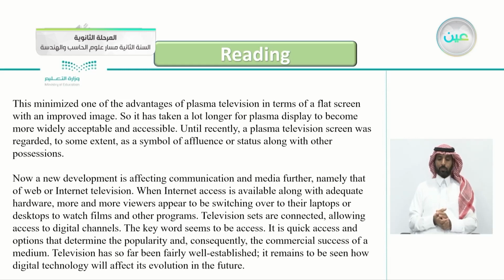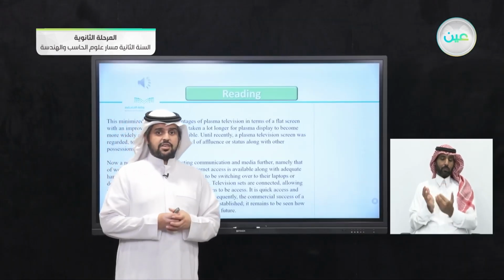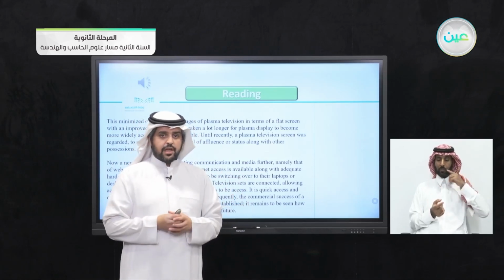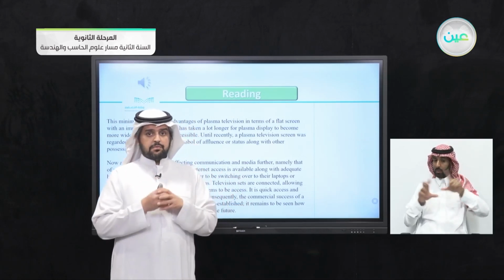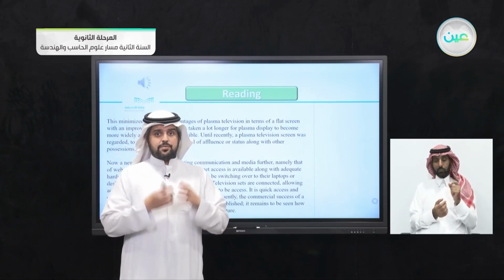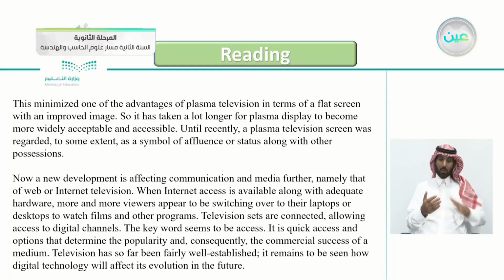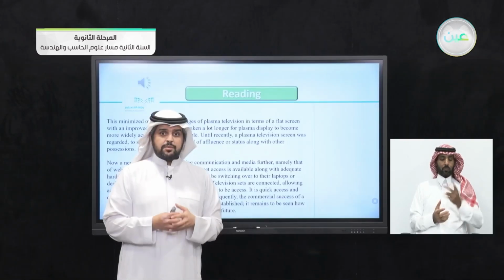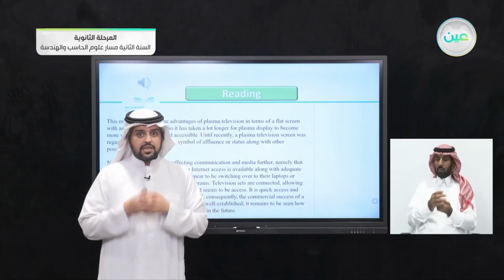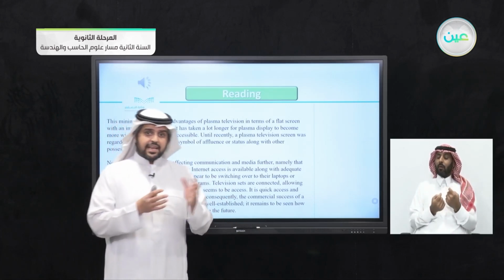So in this part of the article, he's talking about the LCD and the plasma TV and how in previous times they signaled or indicated that a person is rich and wealthy, or says here a symbol of affluence. And in the second part, it talks about how now televisions are connected to the internet. So it's like a laptop now.